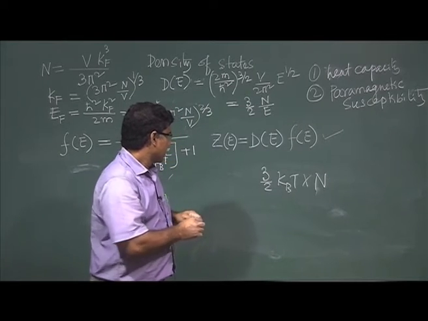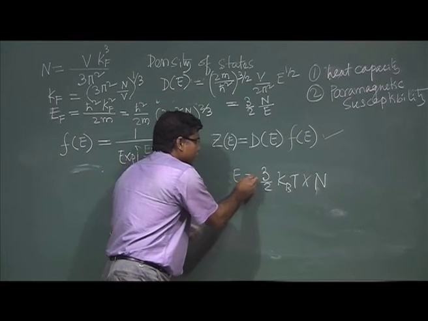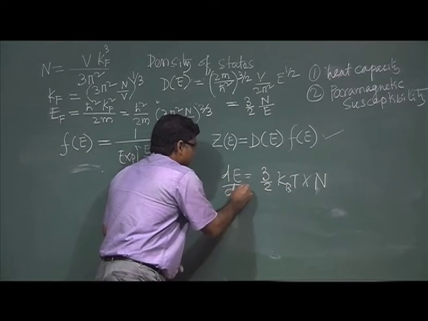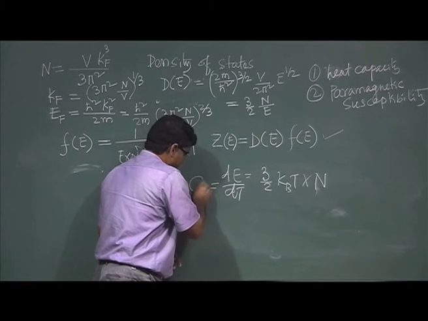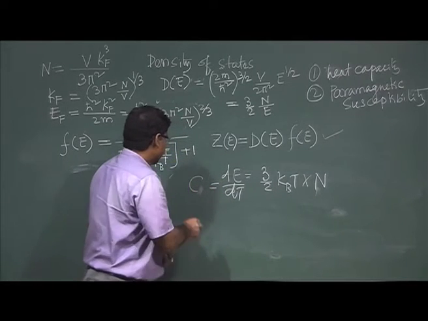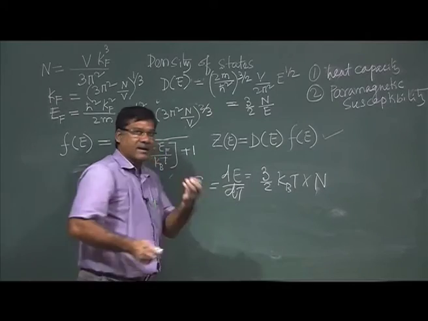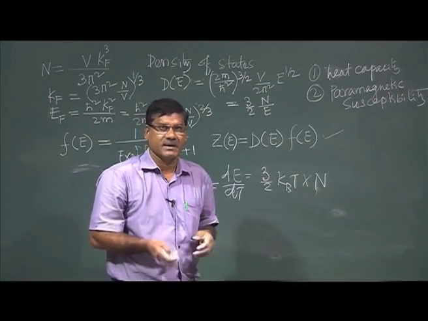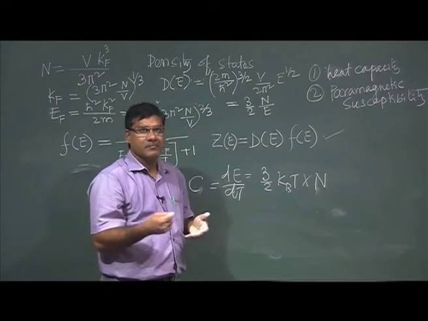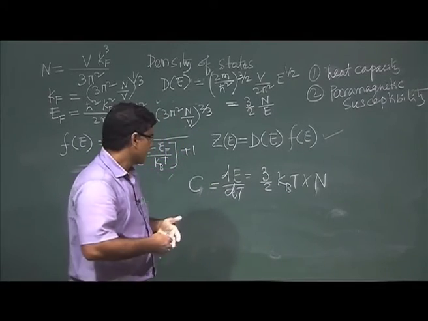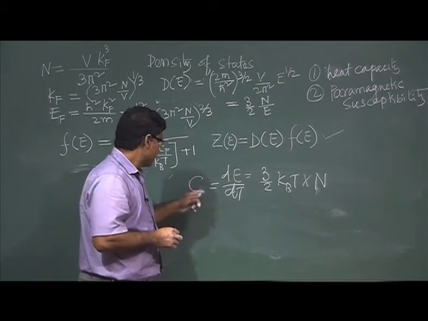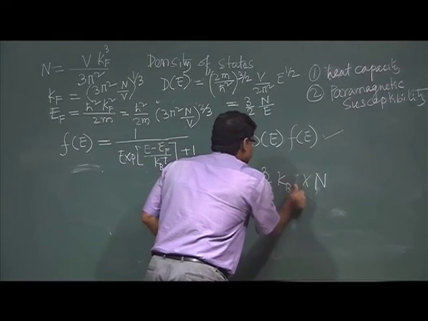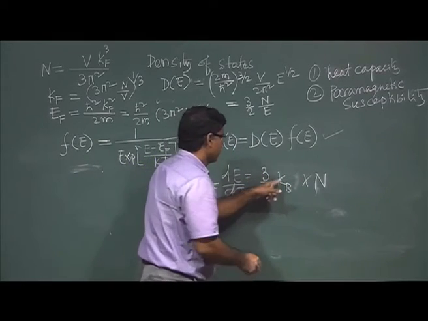So, dE by dT is basically the heat capacity C, and if you take a specific amount of material, 1 mole, it is the molar specific heat, or per gram, the specific heat. So, in general it is heat capacity. So, this C equal to dE by dT equal to this, 3 by 2 n kB.